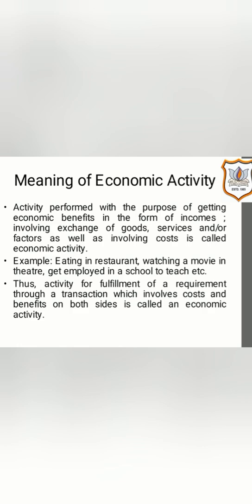So it also involves cost. First of all, the person has to pay for that motorcycle, so that is a cost on the buyer's side. Moreover, the person who is selling that motorcycle would have also incurred a cost in order to buy or make that motorcycle. So definitely there is a cost on both sides and for both parties.